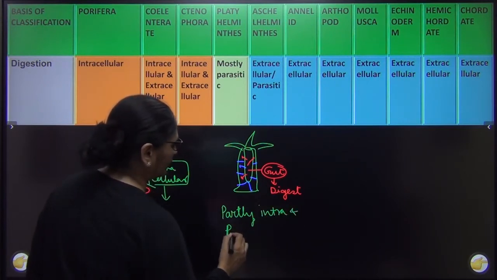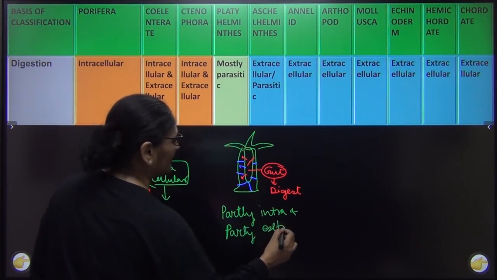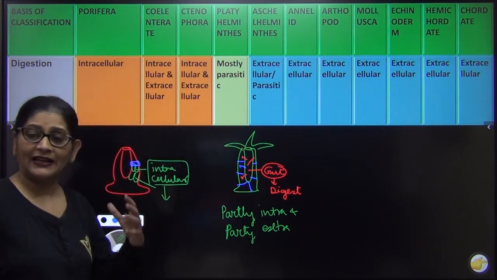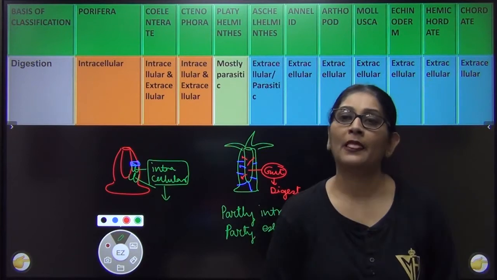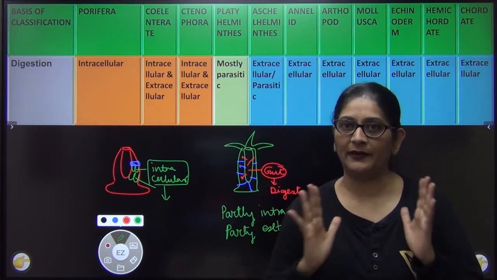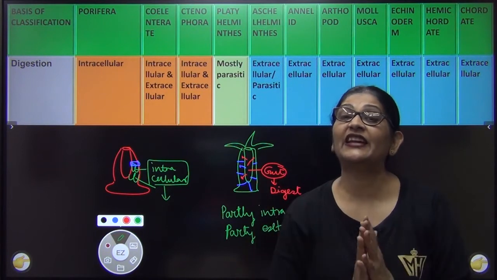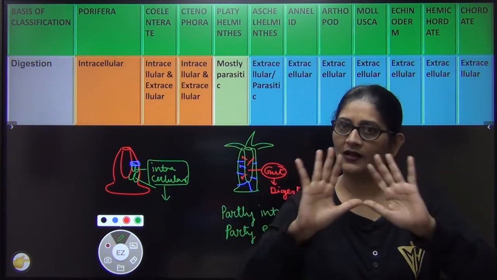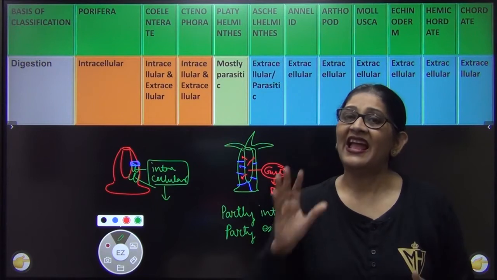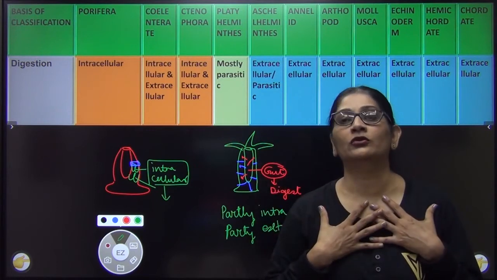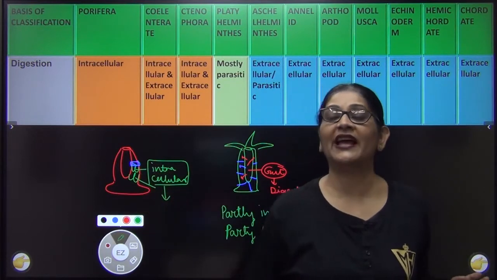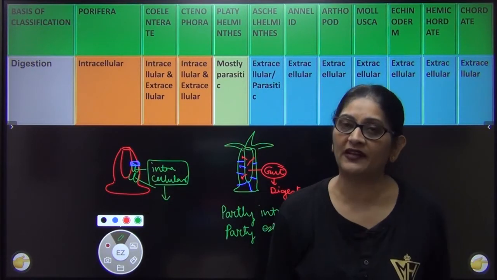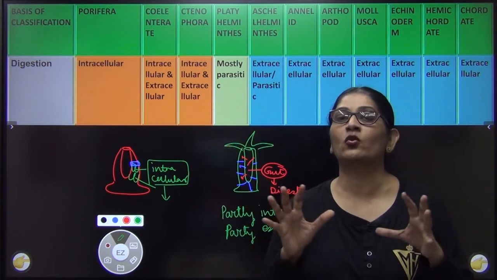इससे क्या मतलब है? I will just explain you right now. Partly extracellular इसको हम बोलते हैं. इसका मतलब क्या है? सुनिए. I'll give you an example and then you will understand what I am trying to say. We live in an apartment. उस apartment में there are 8 flats, 8 families वहाँ रहती हैं. Every family cooks its own food. So this is intracellular digestion, which is comparable to that of Porifera, because every cell is digesting its own food.